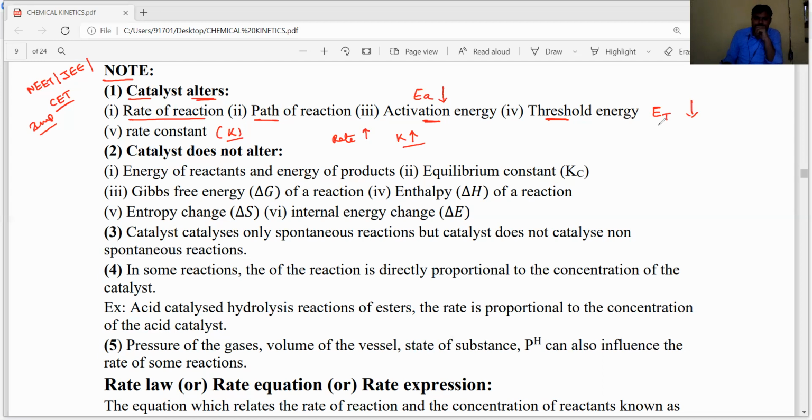Okay, dear students. Next, catalyst does not alter, means catalyst cannot change. What are the important characteristics in a chemical reaction that the catalyst cannot change? Let's see that.